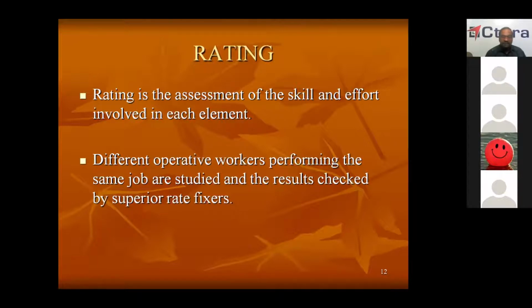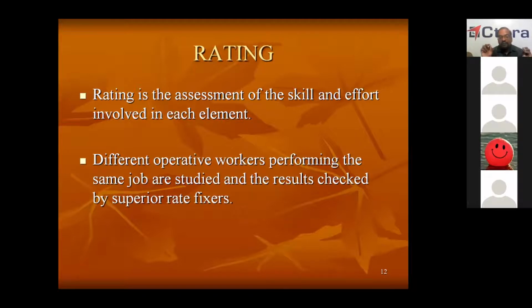Why should we give rating? Because we have to normalize the time. One person is taking 30 minutes, one person is taking 15 minutes, and another person is taking only 10 minutes. If you take 30 minutes, then you have to give 30 minutes to all people, and some people will finish in 10 minutes, and the remaining 20 minutes will be wasted. If you take 10 minutes into consideration, many people will find it difficult to complete the job in 10 minutes. So that's why we have to normalize the time,